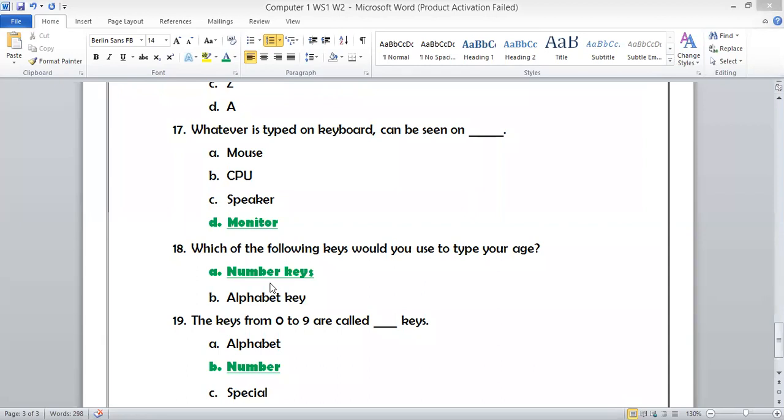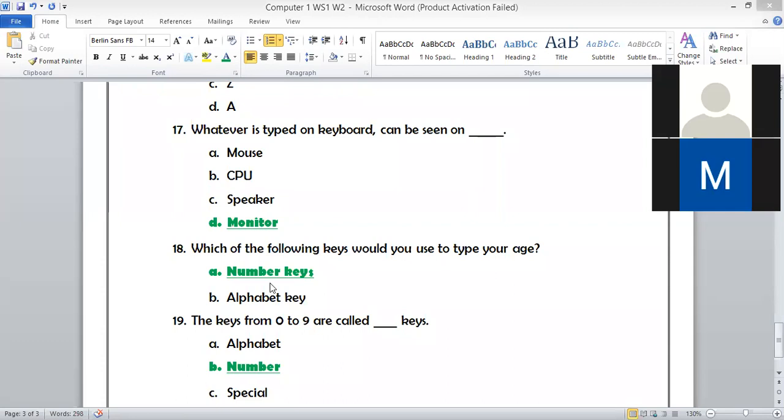But if someone didn't send it, kindly take a picture and send it to me on the mail. I checked some of the pictures which I received from the students. If you didn't send the picture of this worksheet, you can send it after the period in the mail in class light.